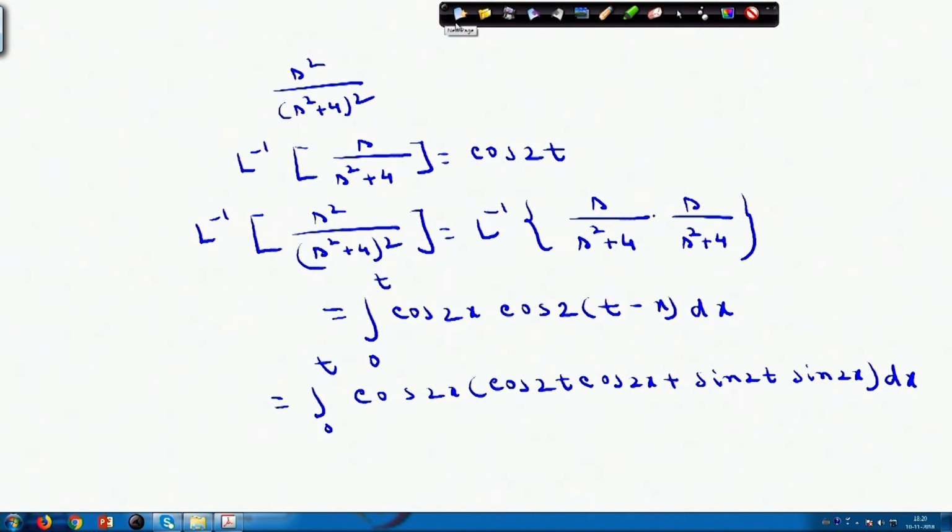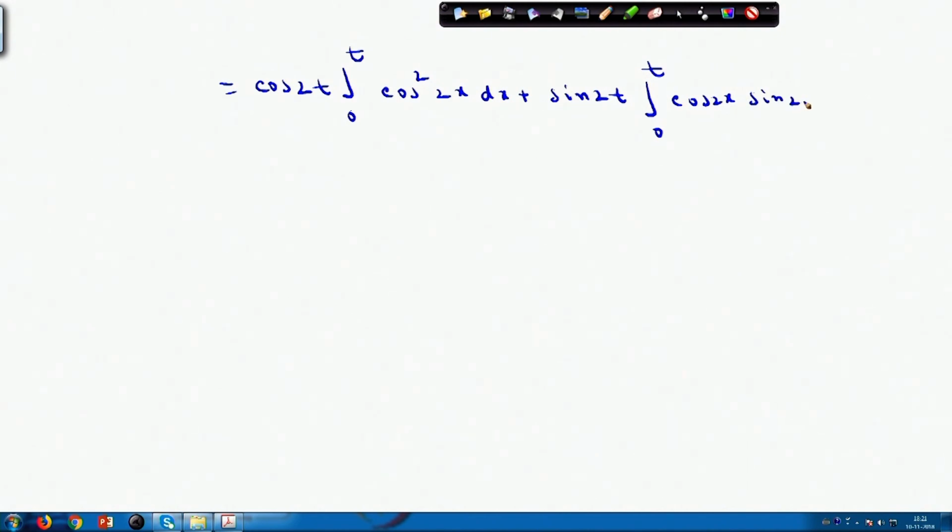So in the next line I can write this equals cos 2t into the integral from 0 to t of cos square 2x dx, plus sin 2t into the integral from 0 to t of cos 2x sin 2x dx.